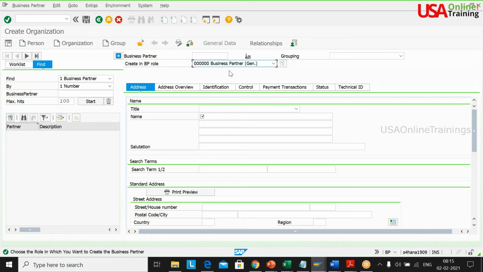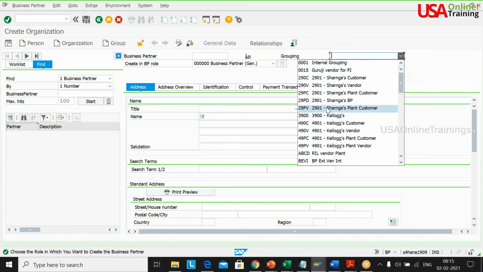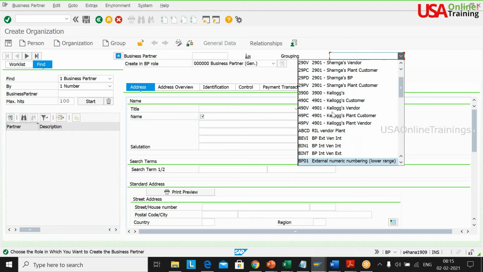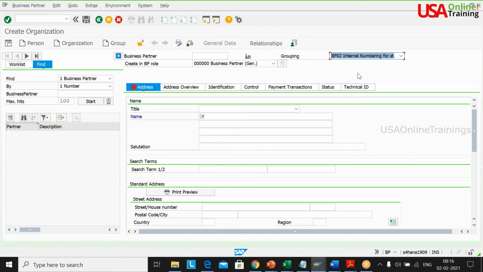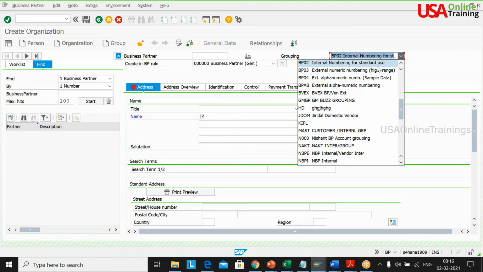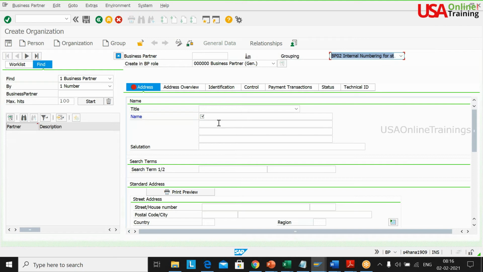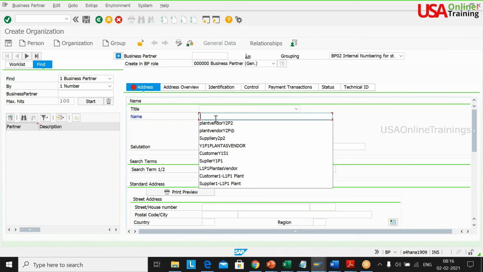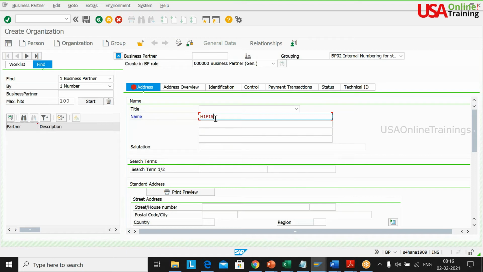First of all, I'm just creating the business partner, and I'm selecting the role as general here, and grouping is nothing but account grouping. Here, BP02 you take it, internal number range for your standard use. Now what I will do is supplier, or H1 P1 supplier 1. You can select whatever. This is my nomenclature to understand it.